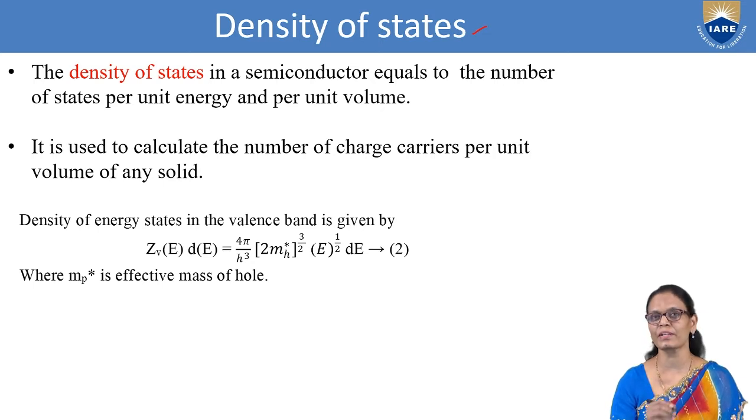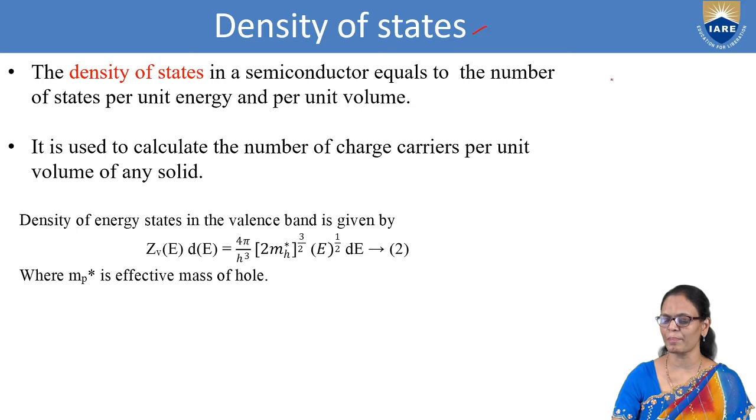So first we are going to define the density of states. I've explained this with one simple example. For those who have not seen my previous video, I'll give you a clear idea with the help of that example, so that you can understand what the density of states and the probability distribution are.